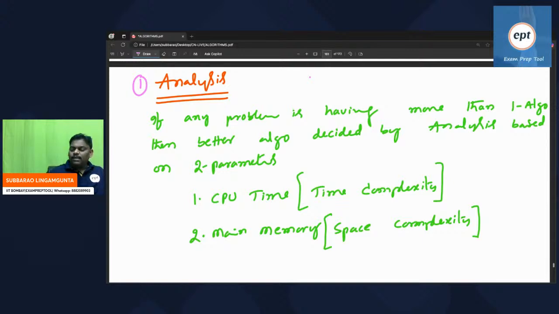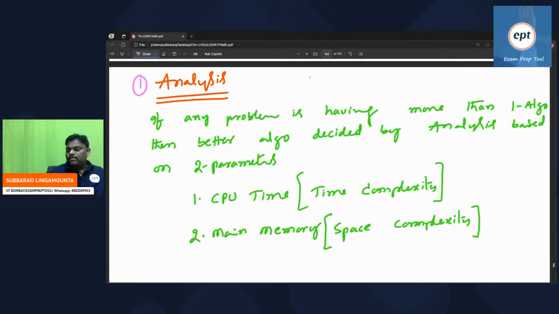To do a particular task, let us assume that we have 5 applications available in the Play Store. Assume one application takes 5 minutes, another takes 50 minutes, another 500 minutes.